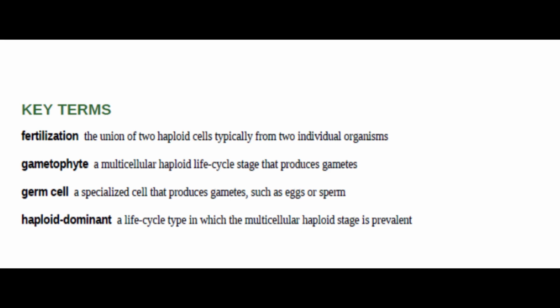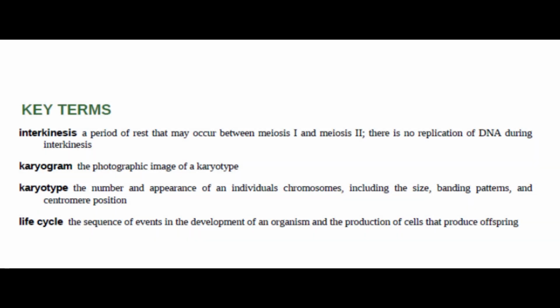Haploid-Dominant, a life cycle type in which the multicellular haploid stage is prevalent. Interkinesis, a period of rest that may occur between meiosis I and meiosis II. There is no replication of DNA during interkinesis. Karyogram, the photographic image of a karyotype. Karyotype, the number and appearance of an individual's chromosomes, including the size, banding patterns, and centromere position.